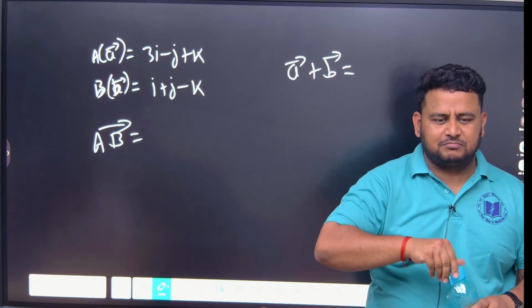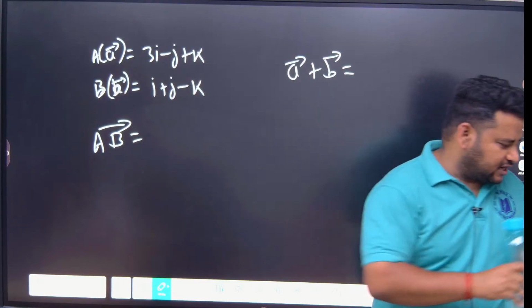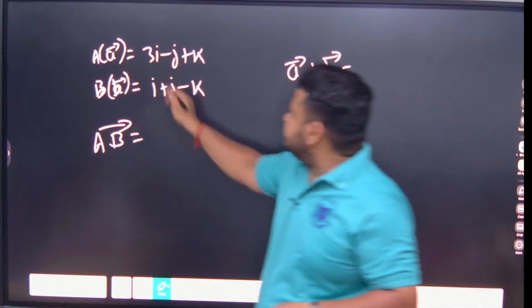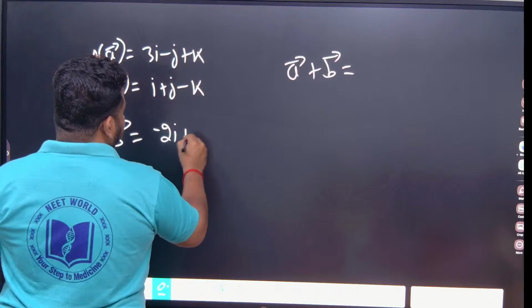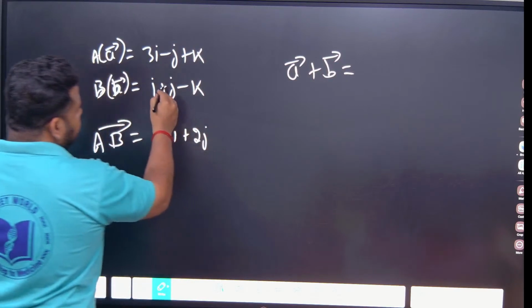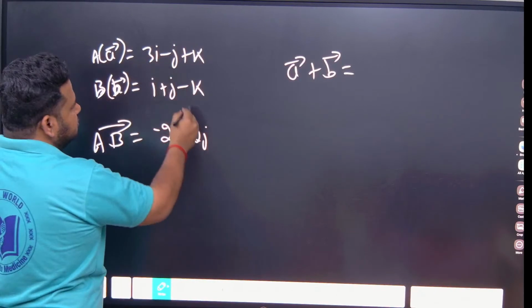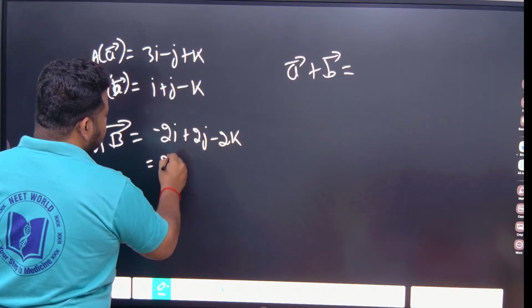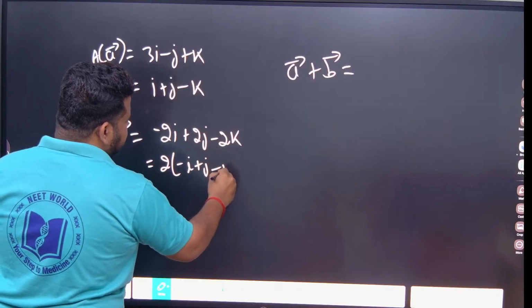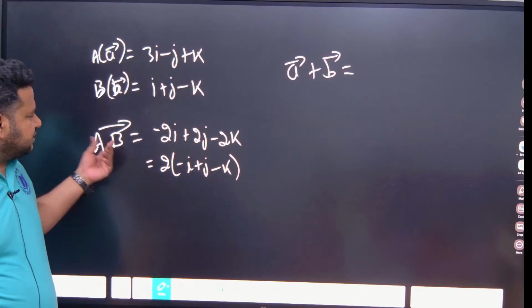You are preparing for EAPCET. For these things you should not write and waste time. So this minus this is minus 2i. This minus this is plus 2j, since minus into minus is plus. And this is minus 2k. I can write this as 2 into minus i plus j minus k. Correct? That is the value of AB.